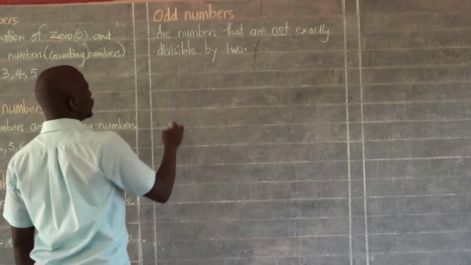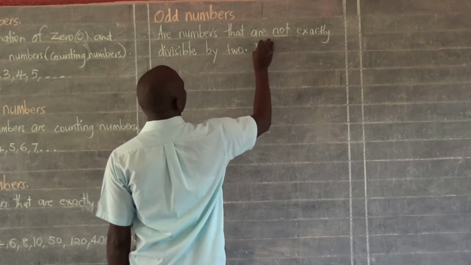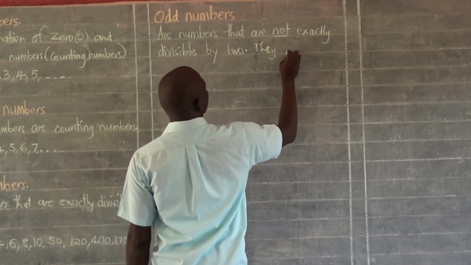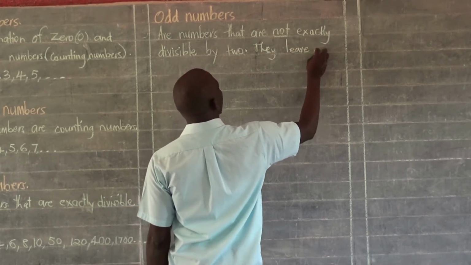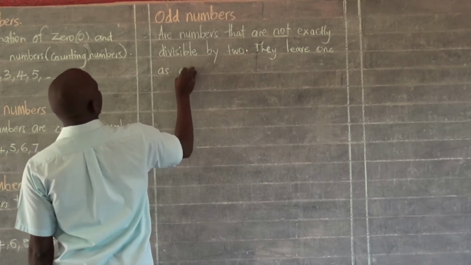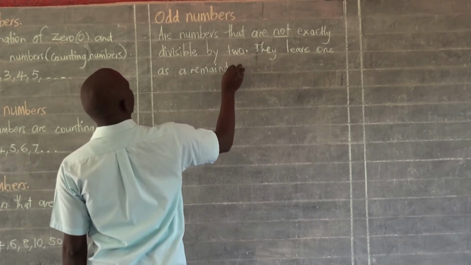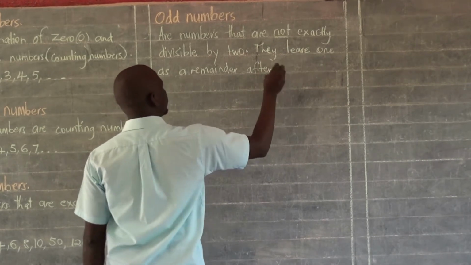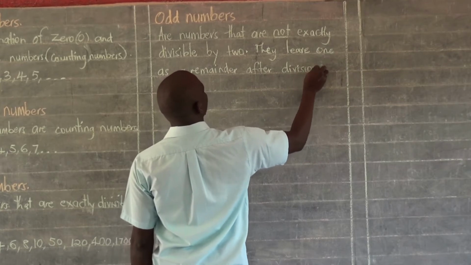We can also continue and say they leave 1 as a remainder after division.